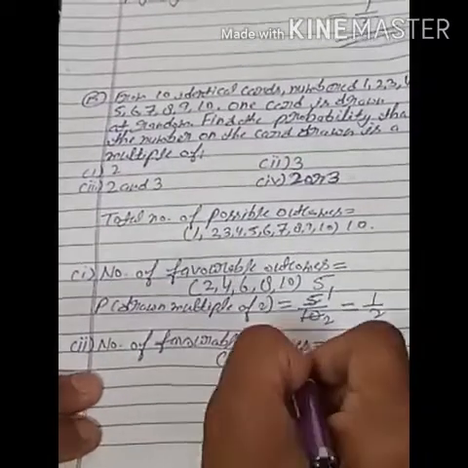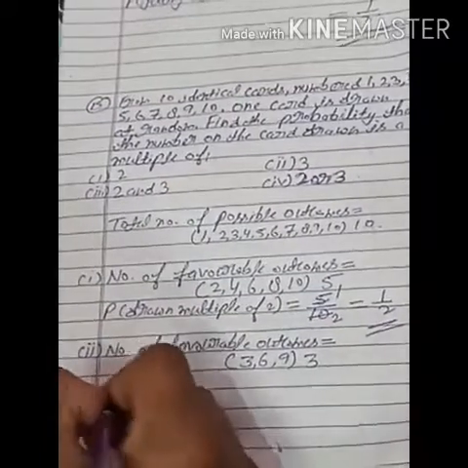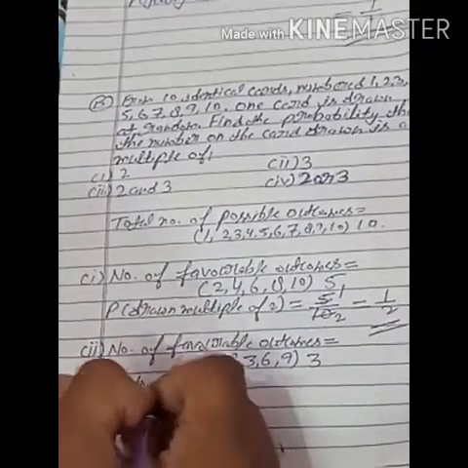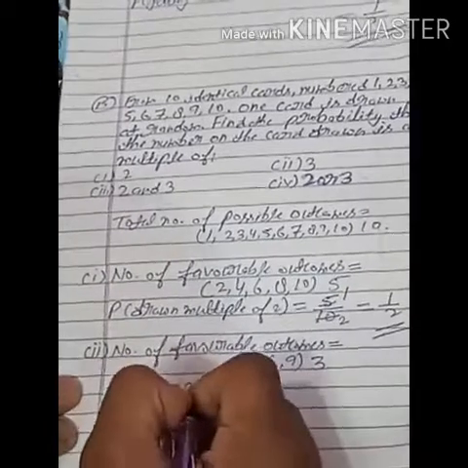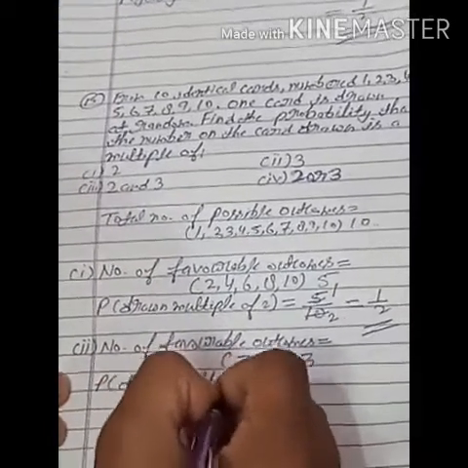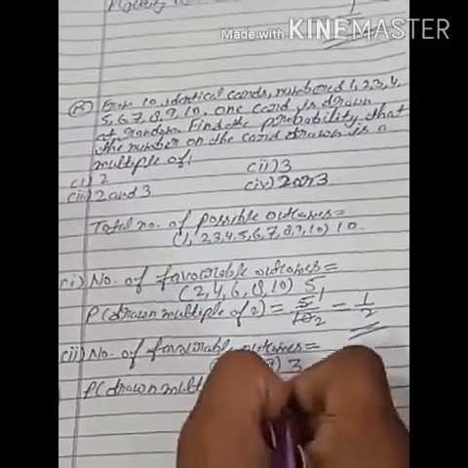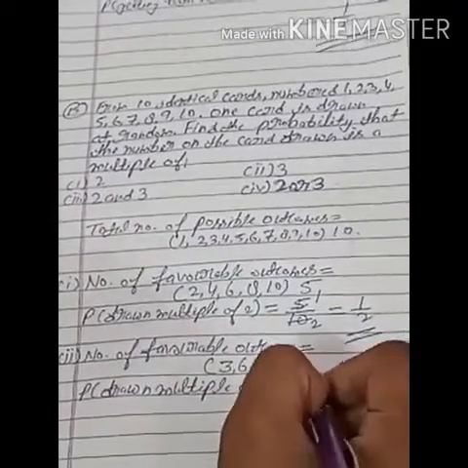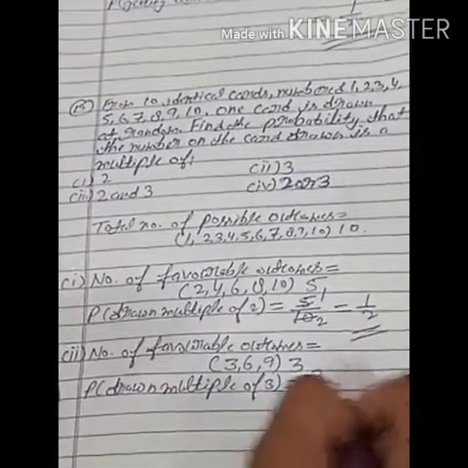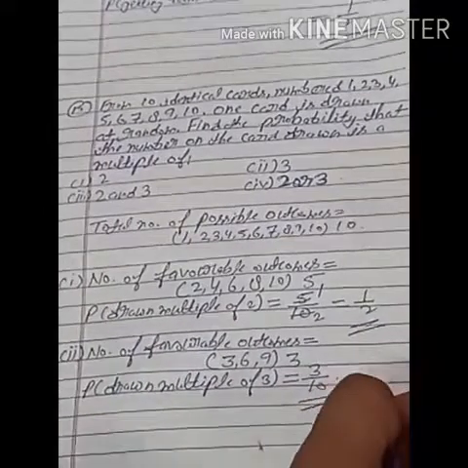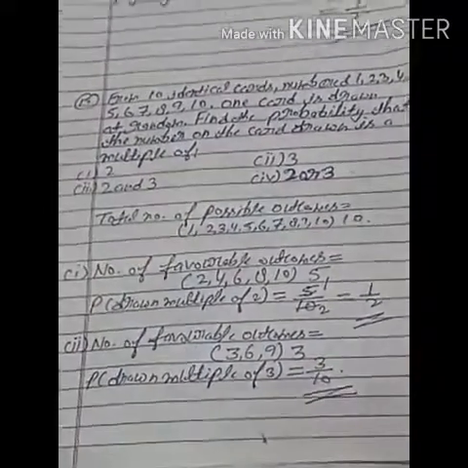So how many? 3. Then the probability of drawing a multiple of 3 is equal to 3 upon 10. They both are not divisible by any same number, so the probability is 3 upon 10.